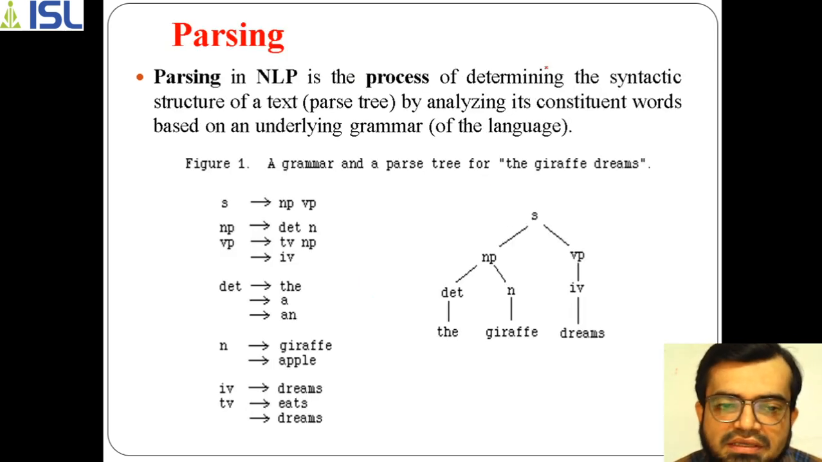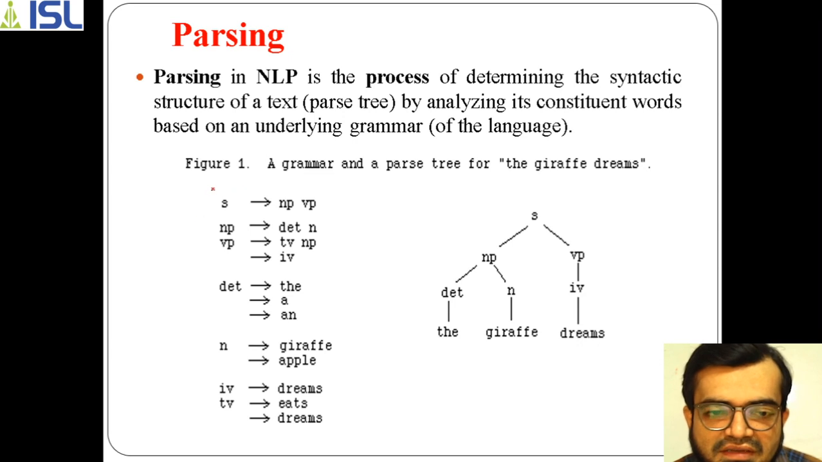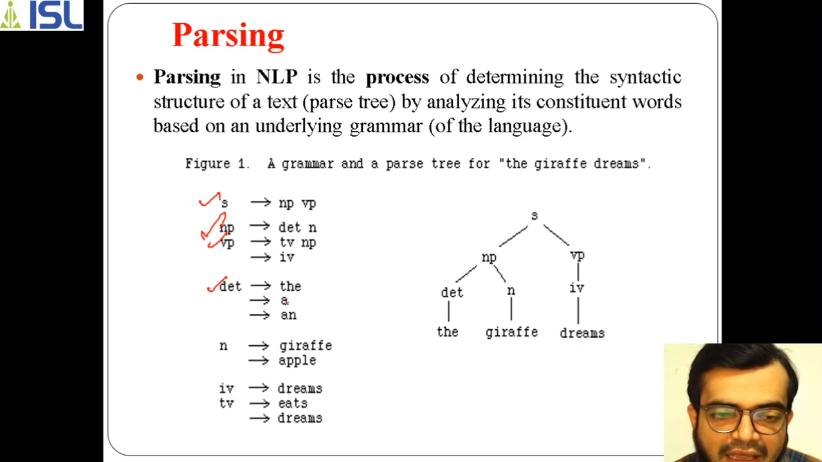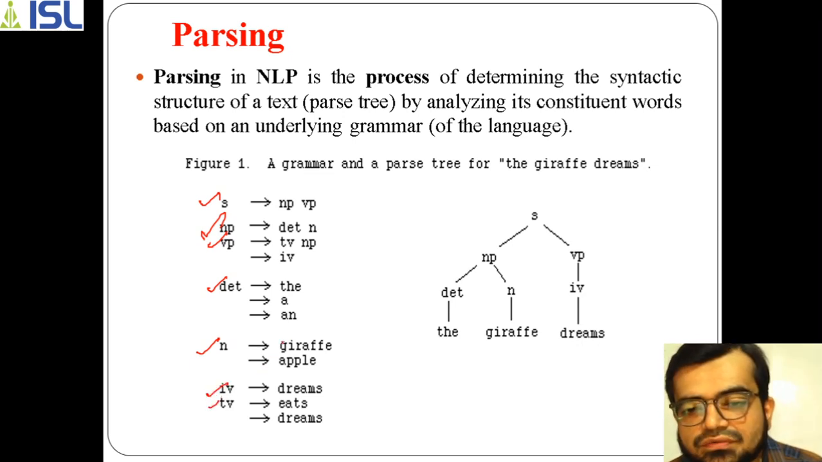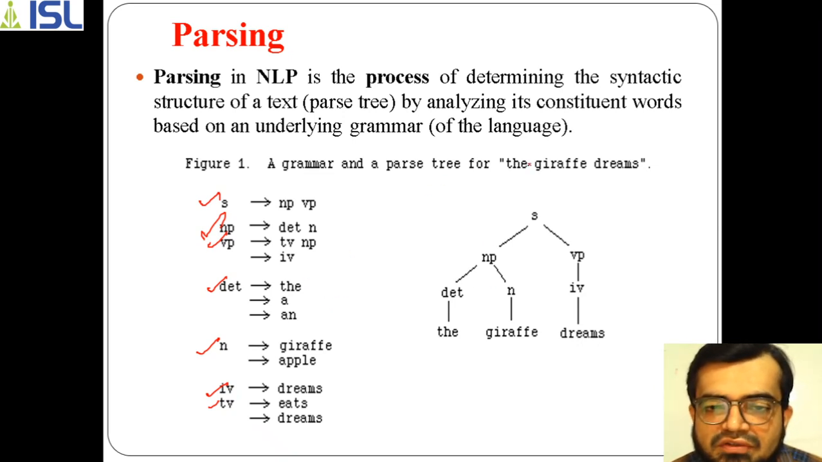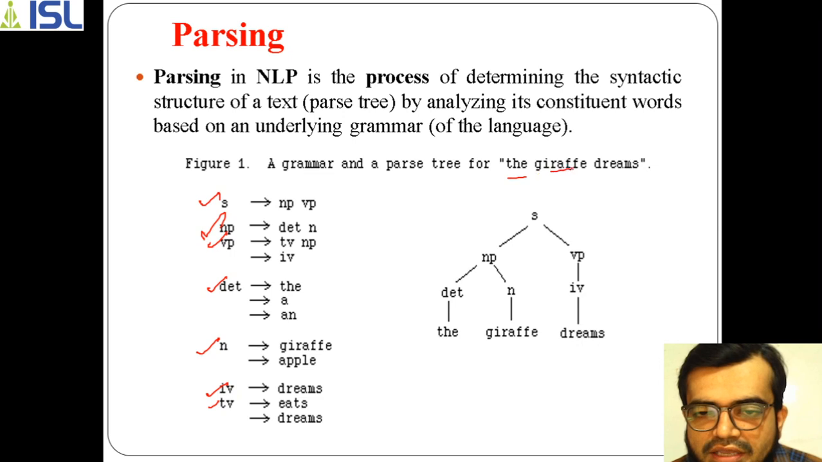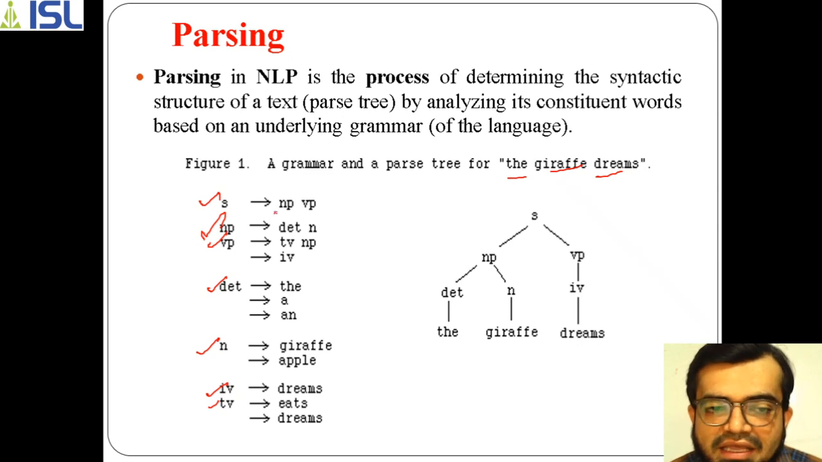So this is a set of grammar rules. What do we call this? We usually call these productions, and these are your grammar rules. For determiner, which is article, we have a and the. N represents noun, and here we also have transitive and intransitive verbs. For example, we have a sentence, the giraffe dreams. This is my input, and with the help of this grammar, I am performing the parsing process.